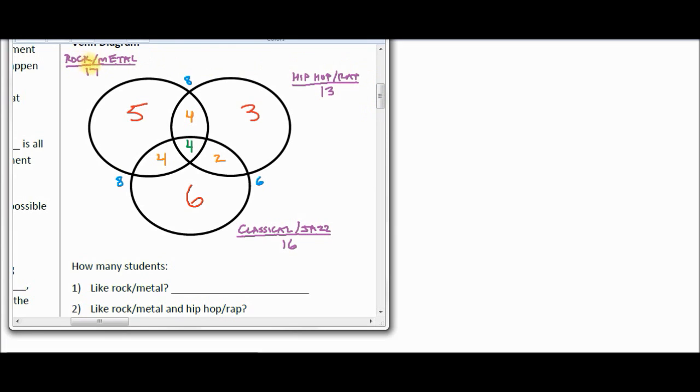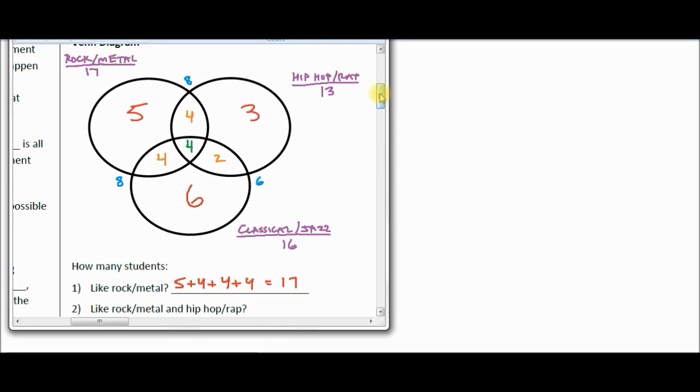Right, now I know you see that there's already a 17 here, but I want to show you that the way you calculate that, if you're just looking at the circles, is you just add up all the numbers inside the rock metal circle. So that means you would add up a 5 plus 4 plus 4 plus 4, and that would give you 9 and 8 be 17. 17 students like rock metal.